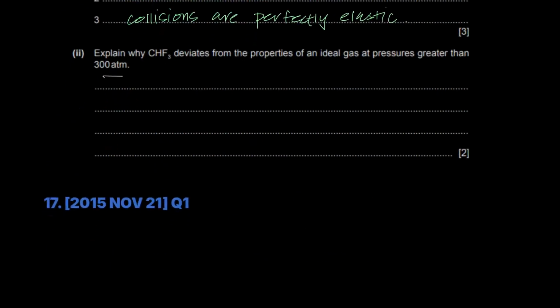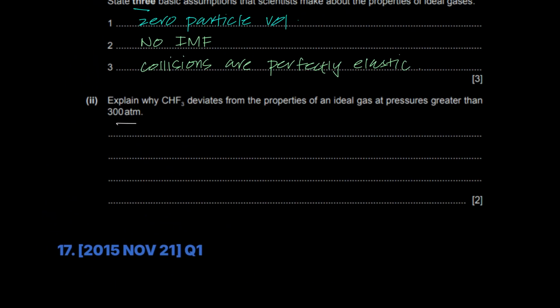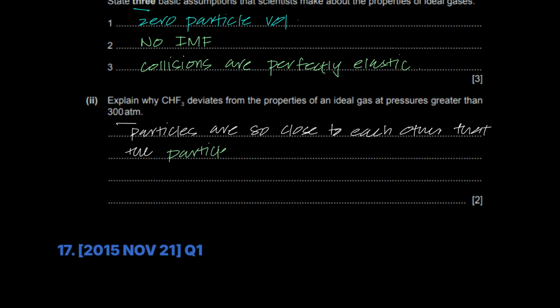They become more significant. I'm going to say, hey, particles at high pressures are so close to each other that the particle volume is no longer negligible versus the volume of the container, number one.